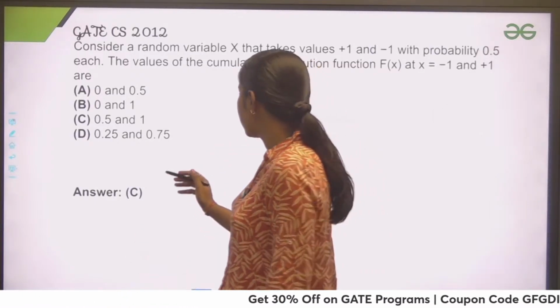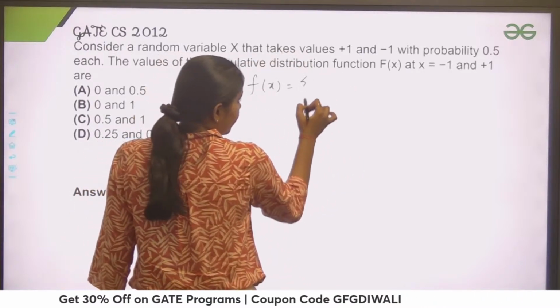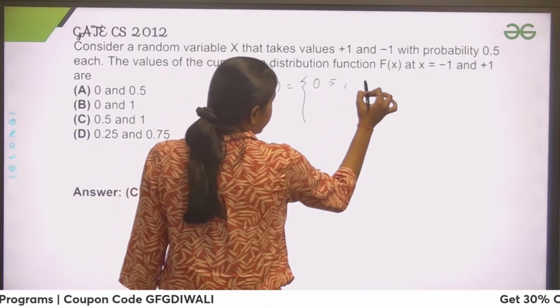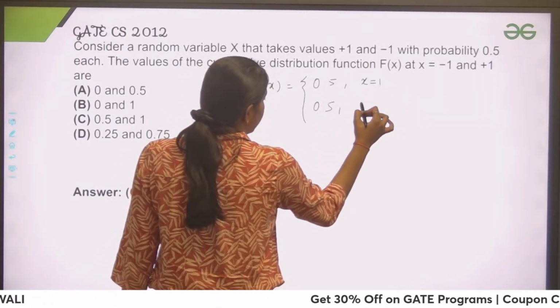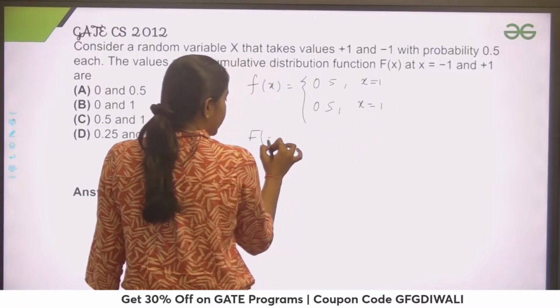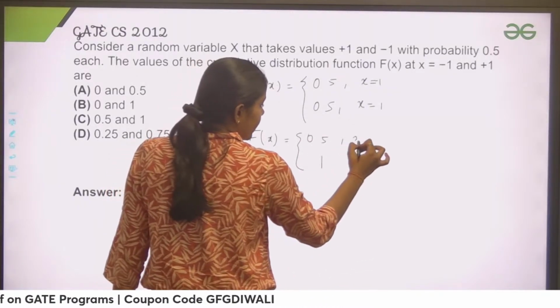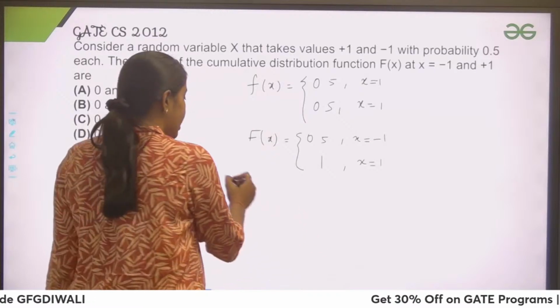I know that answer is already visible, but you can see that. What is the function Fx? Fx is 0.5 when x equals -1, and 0.5 with the probability x equals 1. If you would find out capital Fx, you would add the probability in each step. So you would get this for x equals -1 and x equals 1. Simple. Because what is capital X?